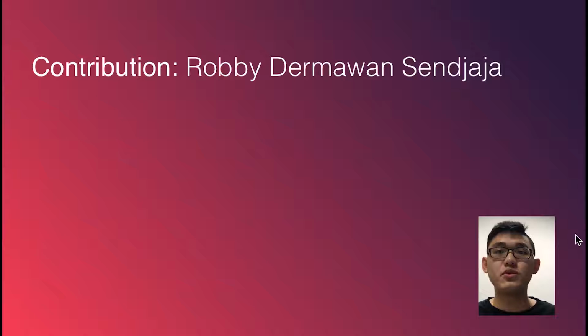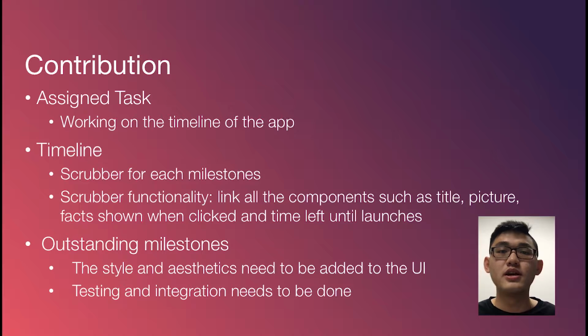Hi, my name is Robbie Jaya, and I'm also a computer scientist in this project. And I'll be working with Anastasia to create the timeline of this project. To be specific, my part of creating the timeline is to create the scrubber for the milestones. The scrubber lists the milestones that we have passed and also what we would like to achieve next.